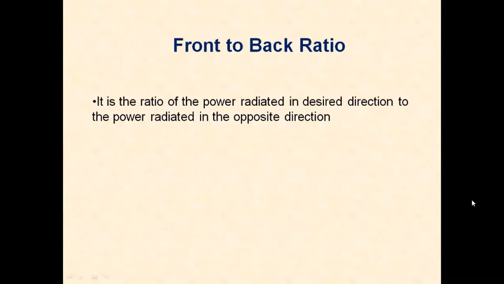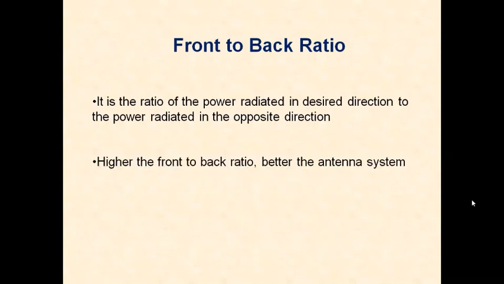In the unwanted direction, there should not be any power radiated. The higher the front to back ratio, the better the antenna system. Why a high front to back ratio? Whatever total power we radiate from an antenna should go in the desired direction, and not in the unnecessary, unwanted direction.